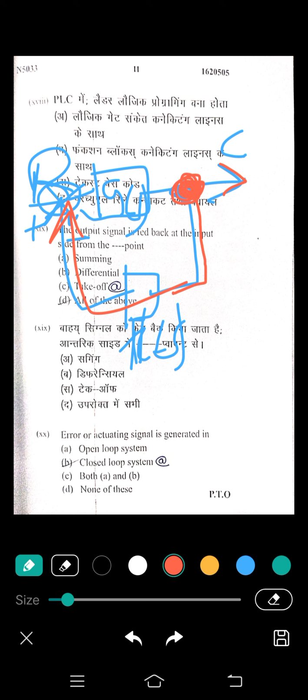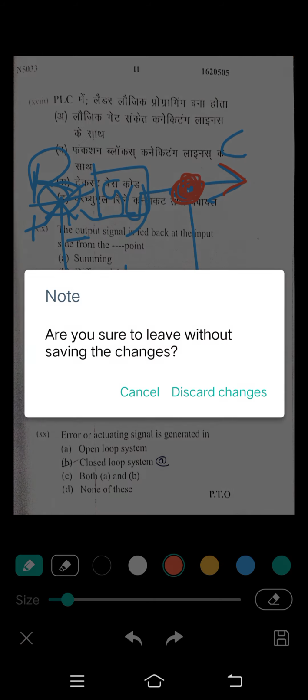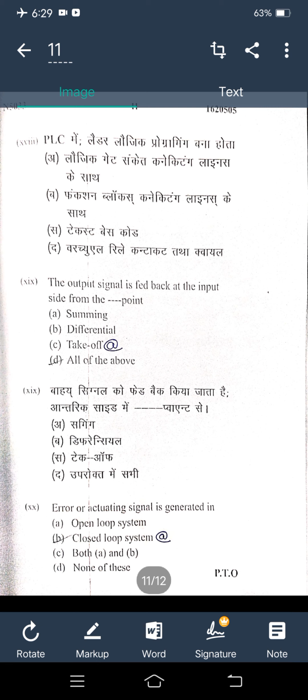Sometimes students choose summing point as the correct answer, but the summing point is the final point where the output is given through the sensor, that means sensed feedback. So the right answer is takeoff point. Question 20. Error or actuating signal is generated in closed loop control system. So the correct answer is option B for question number 20.